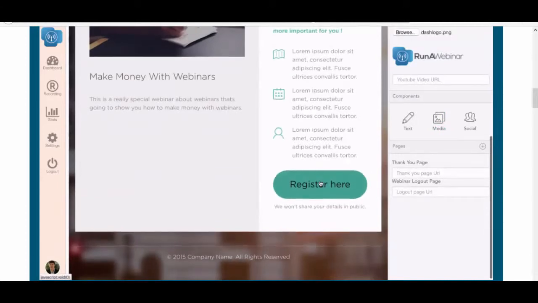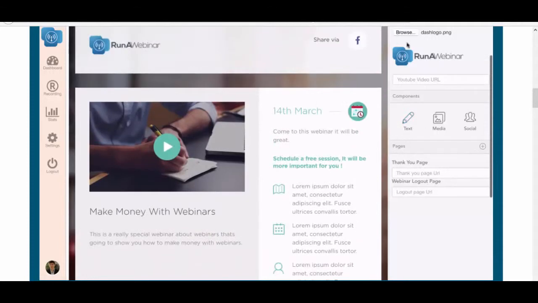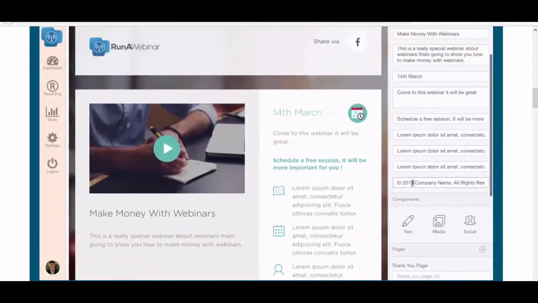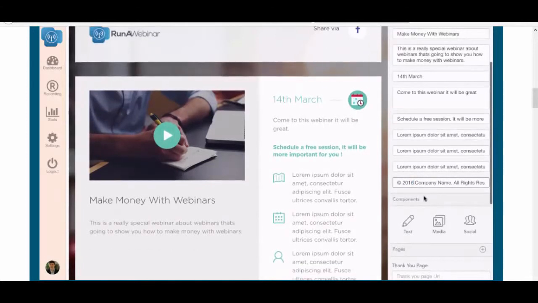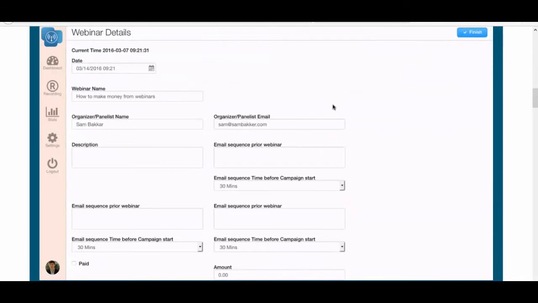When people go through, they'll be able to do this, and they'll be able to edit any component of it. So I'll just go back to the text component, and as you can see, it's 2016, so I'll change that. We'll make it automatic, and then we'll go next step. So as you can see, that's the landing page feature taken care of. Now we're actually scheduling the date of the webinar and the emails. Now this page will change slightly over the next day or so.